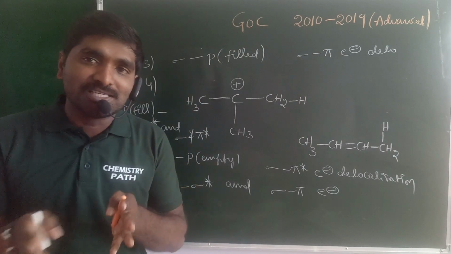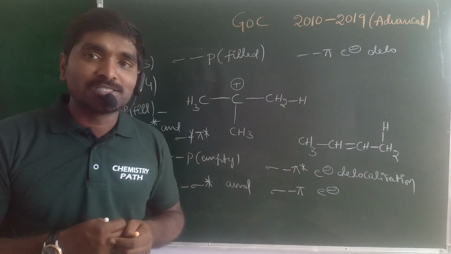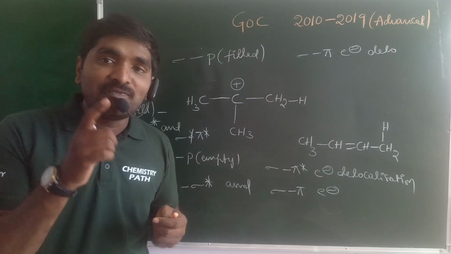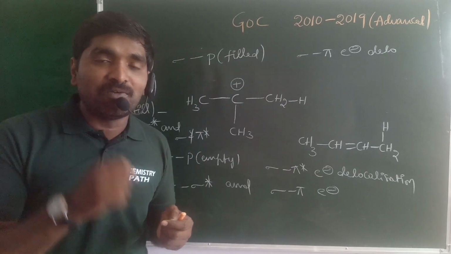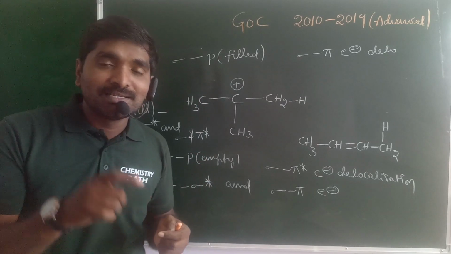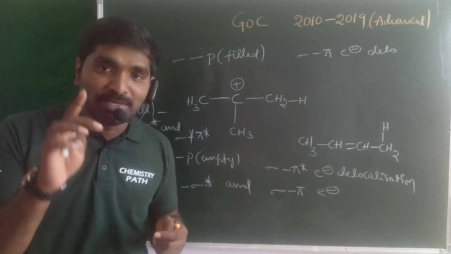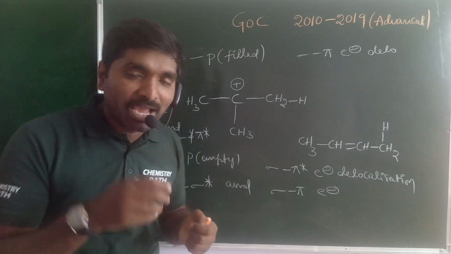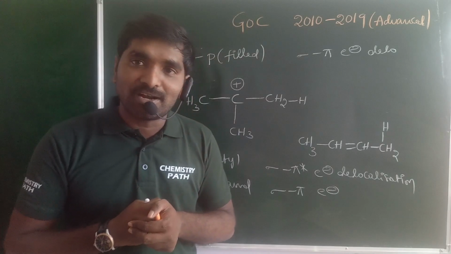For these three systems, hyperconjugation is possible if the alpha carbon has at least one alpha hydrogen and the alpha carbon is sp3 hybridized, then only hyperconjugation is possible. Is it correct or not?